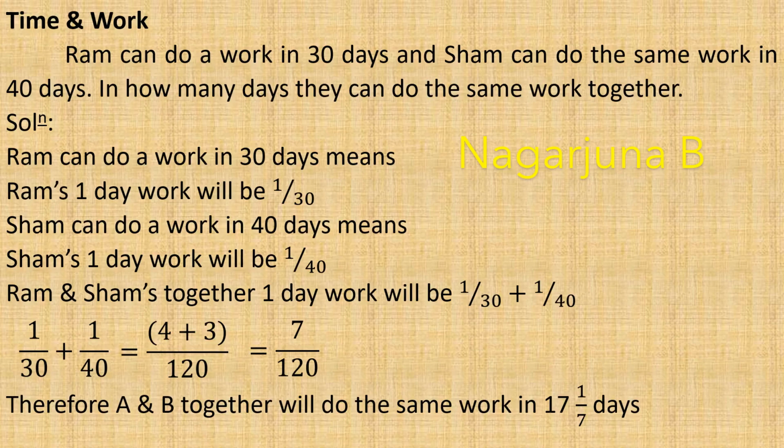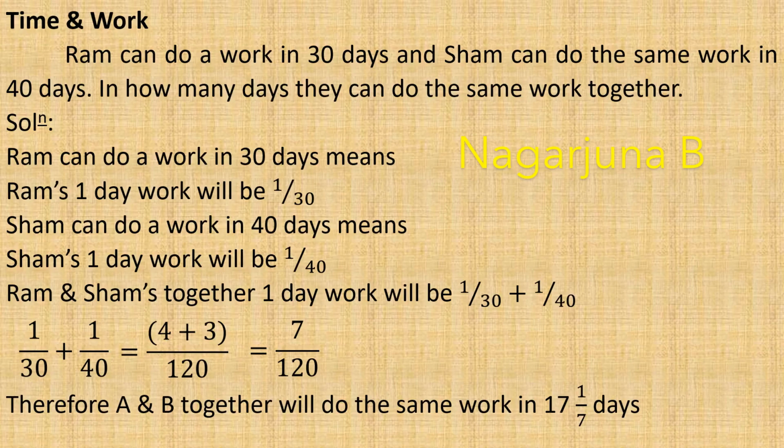Therefore it will be 120 divided by 7. So 120 divided by 7 can be written as 17, because 7 into 17 is 119 plus 1. Therefore 17 1 by 7 days.